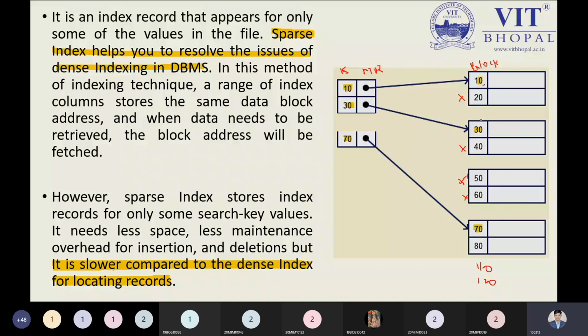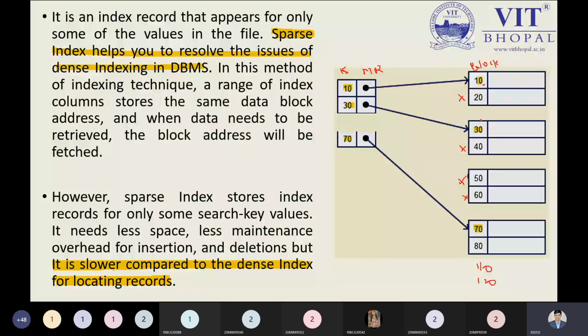But talking about dense, dense says that the number of key indexes inside the index table and the number of key values inside the main table should be equal. So comparison will take less time because it is a part of that one. If we have the same thing inside both the index table and the main table, comparison will take less time. But in this case, comparison will require more time.